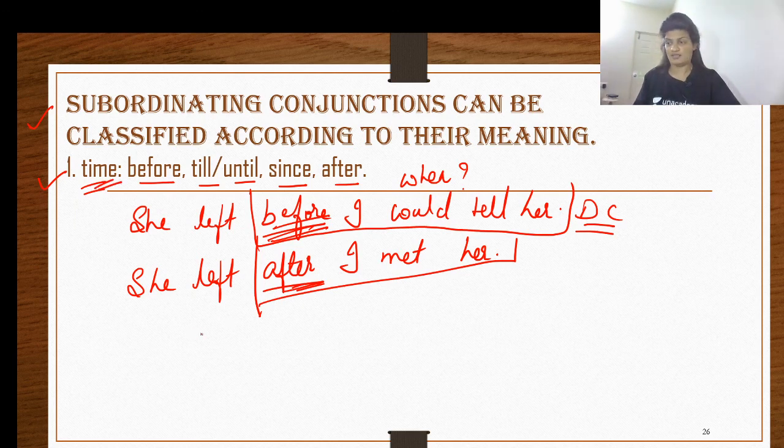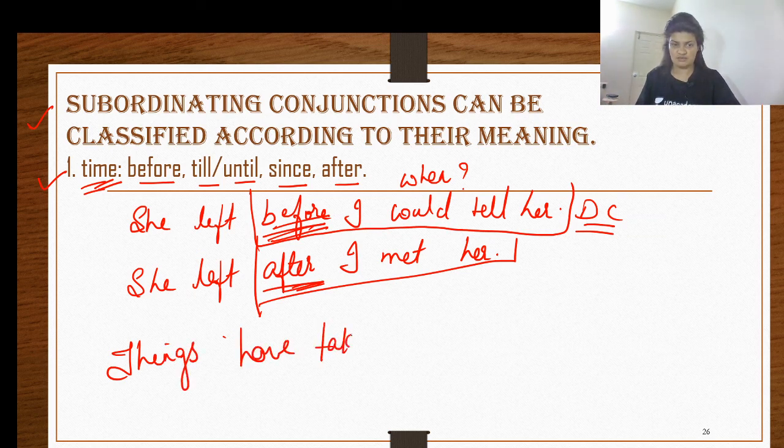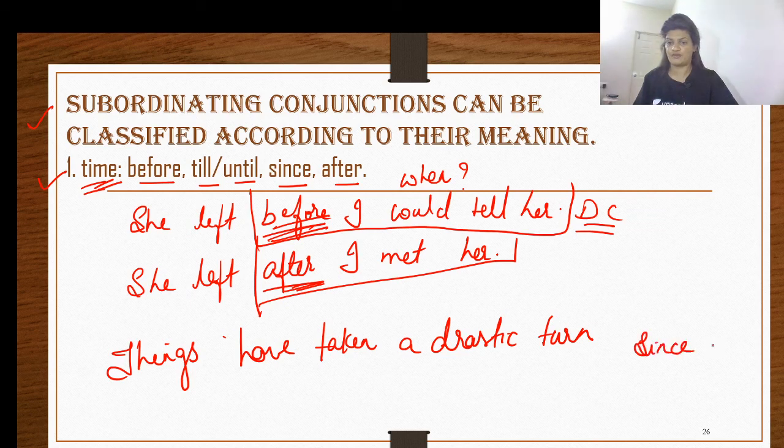Next one is, things have taken a drastic turn since he has come back.